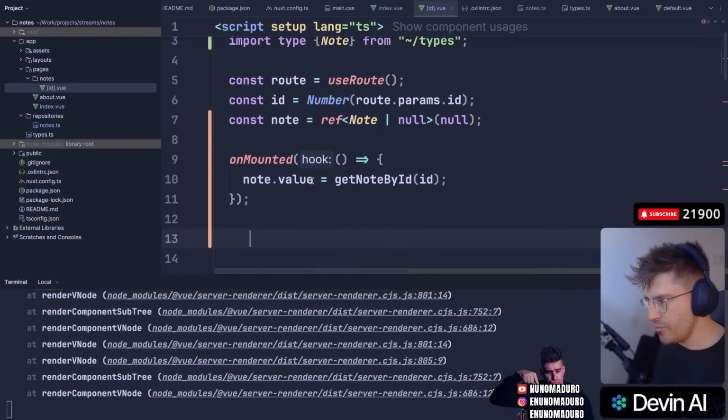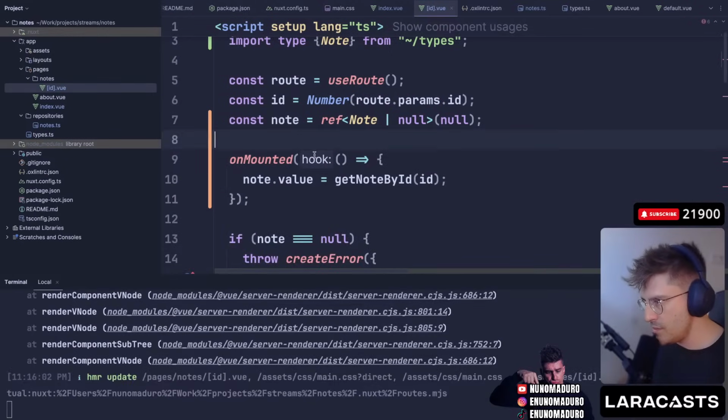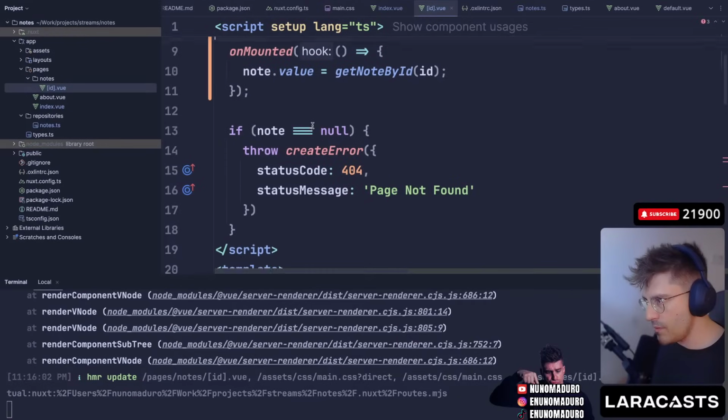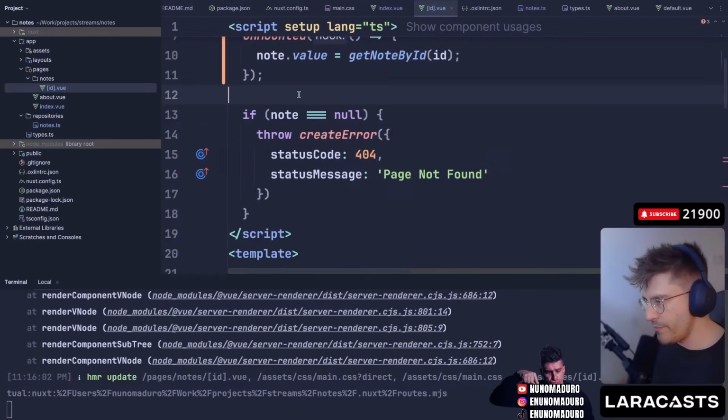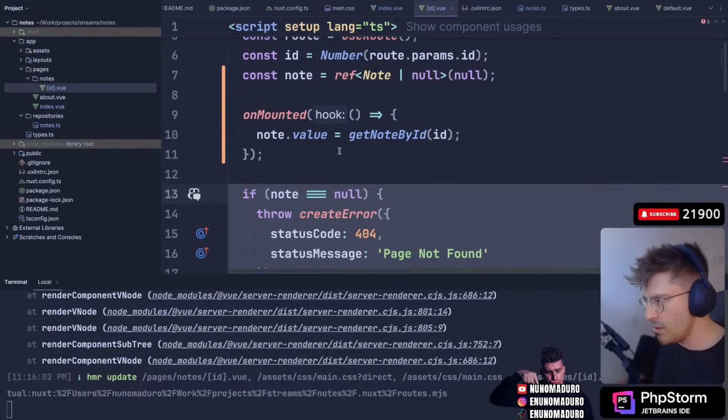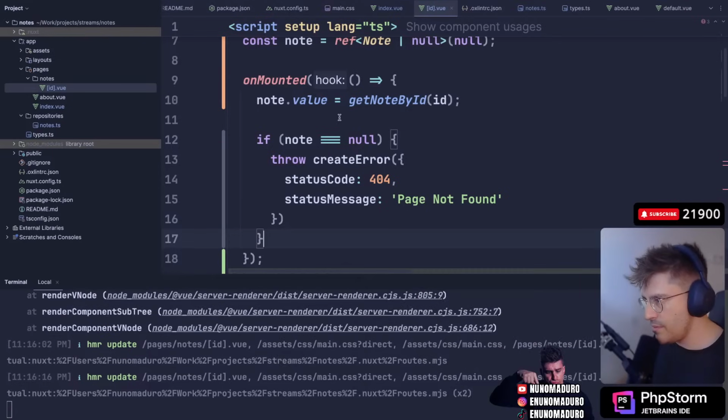And that's beautifully done. We may need to be careful because the node may not exist. So that will be done at this level, I think. Like here. If node value equals null, then we display 404.